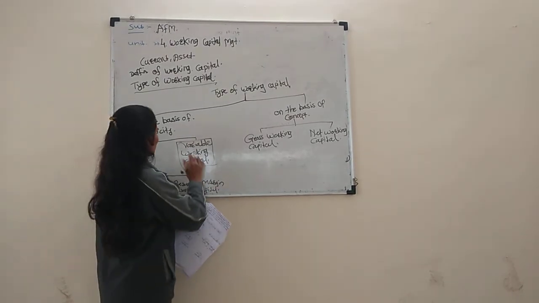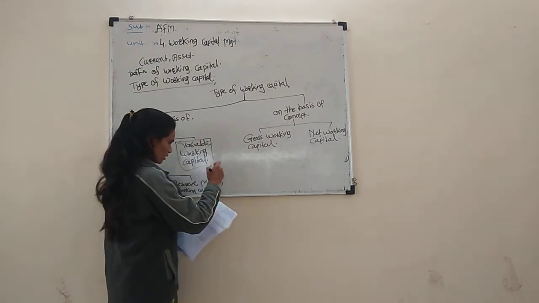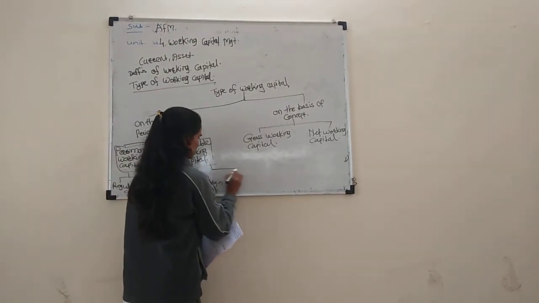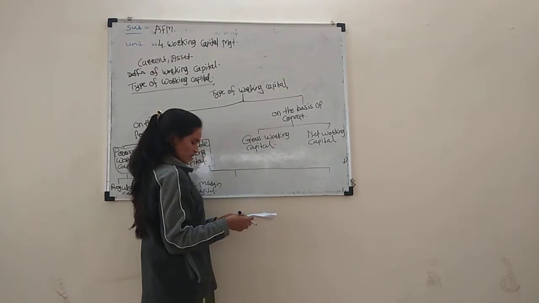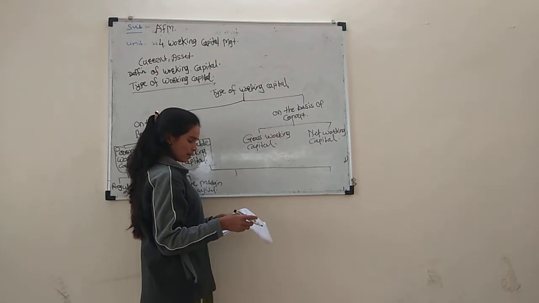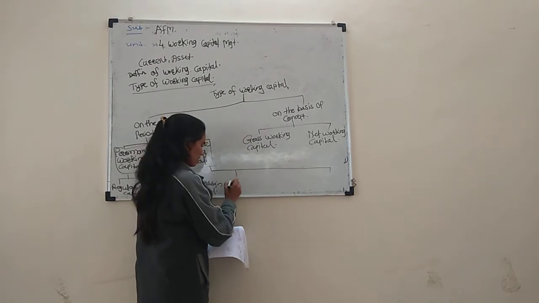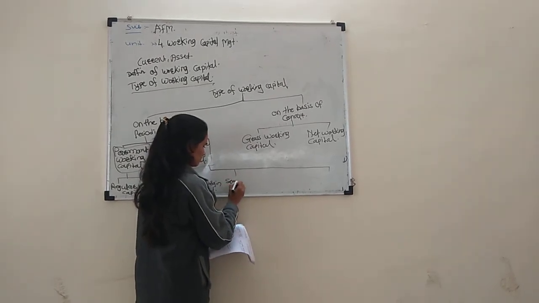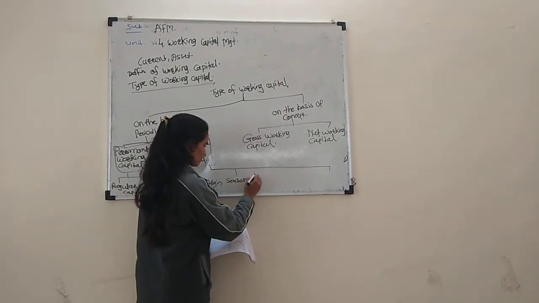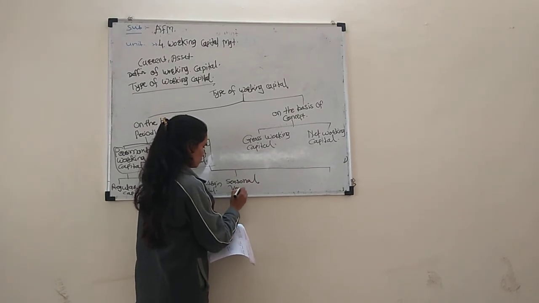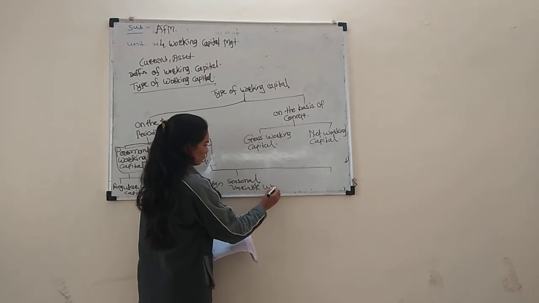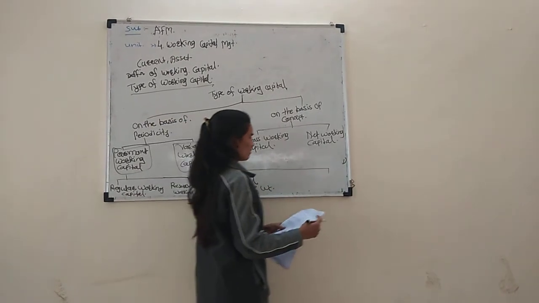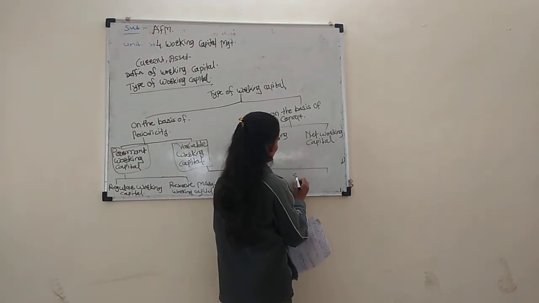Variable working capital also has two types: seasonal variable working capital and special variable working capital.